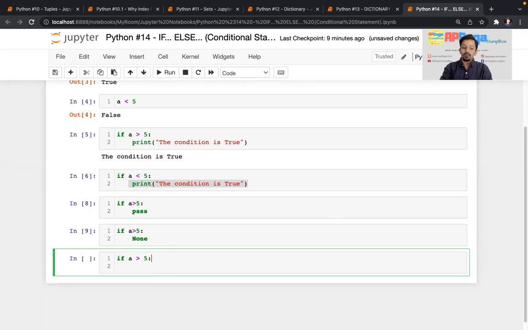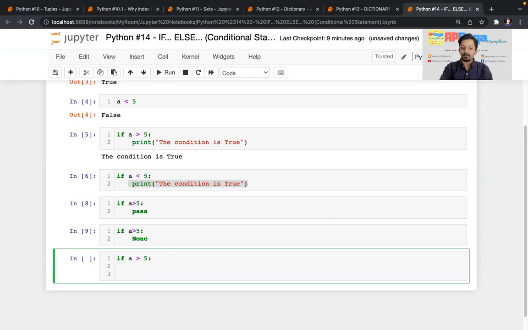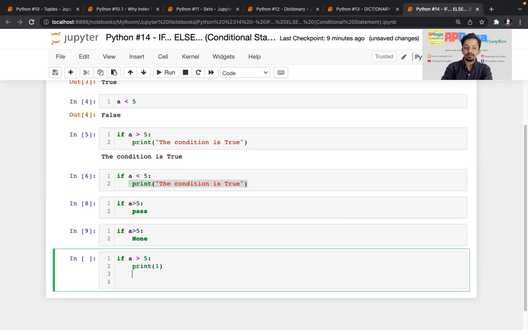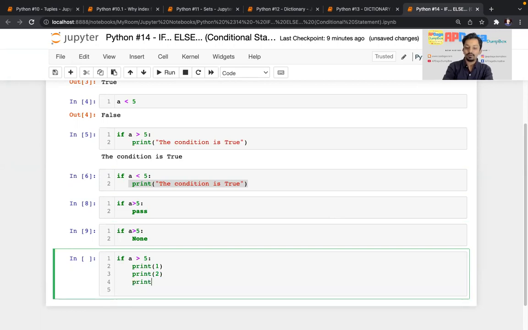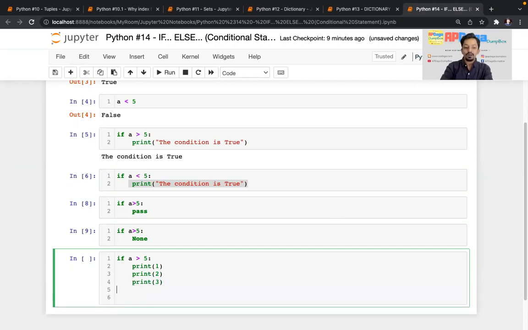So whatever you want to execute after this if condition, you should give a tab and then write. I'll show you: print 1, print 2, print 3, and print 4.